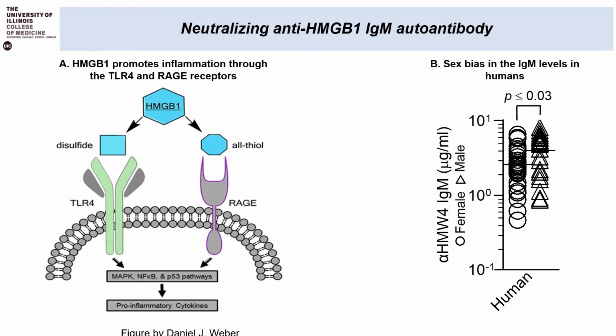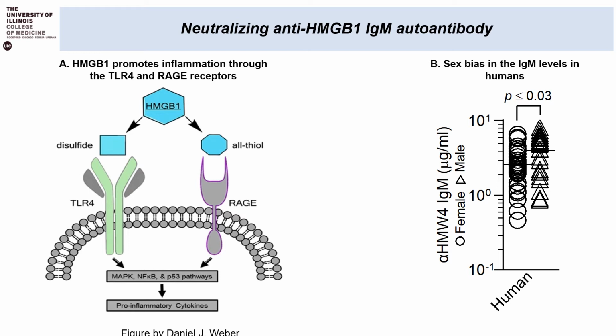Our lab has recently found an antibody against a specific epitope of this molecule, which is endogenously present in each and every person. This antibody is called neutralizing anti-HMGB1 IgM autoantibody, or anti-HMW4 IgM. We refer to this antibody as anti-HMW4 IgM because it neutralizes HMGB1 through the HMW4 epitope.